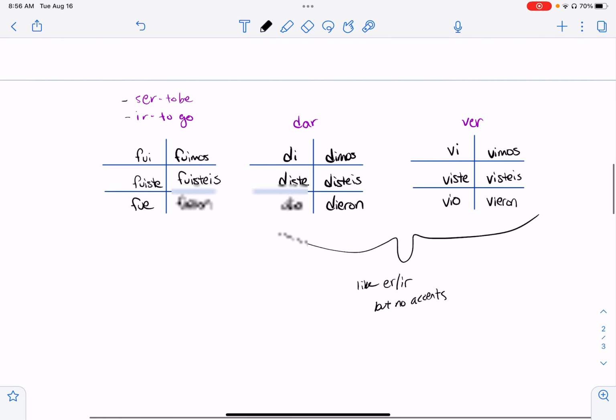All right, so that was just a little review of el pretérito. I hope you took good organized notes so that you can use this for a reference.